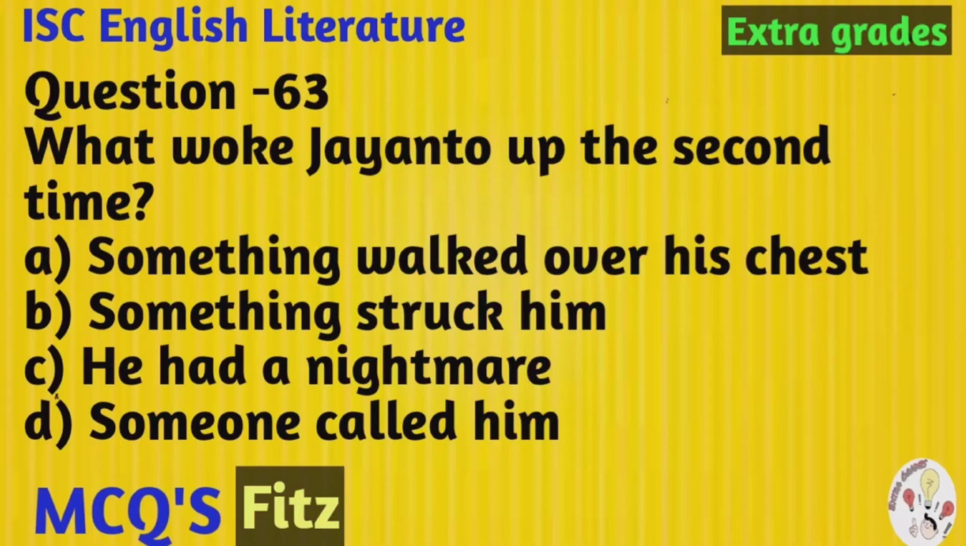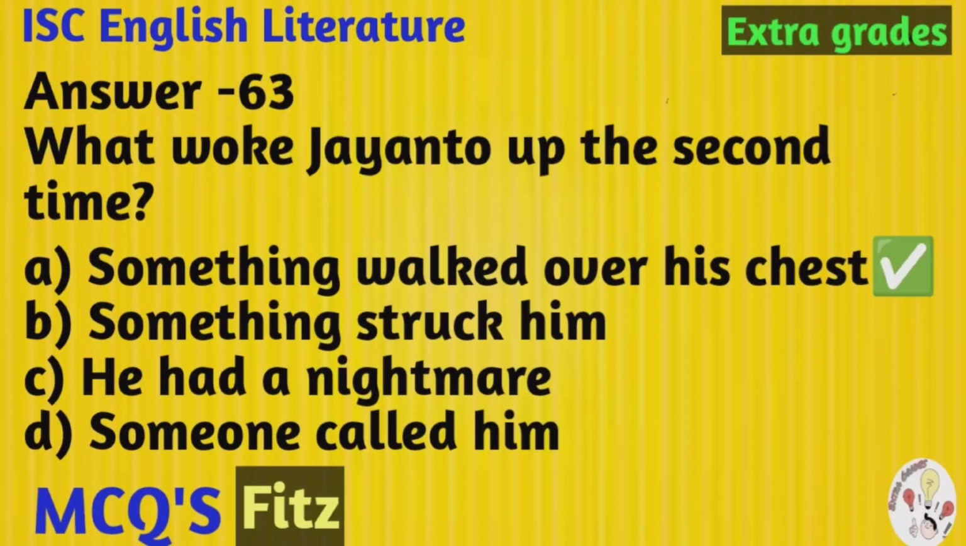Question number 63. What woke Jayanto up the second time? The options are: A. Something walked over his chest. B. Something struck him. C. He had a nightmare. D. Someone called him.